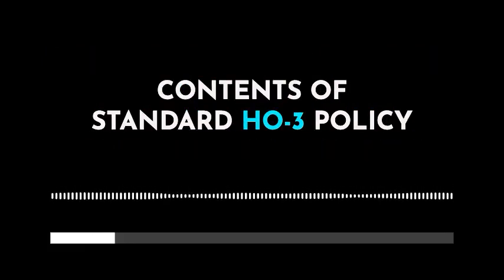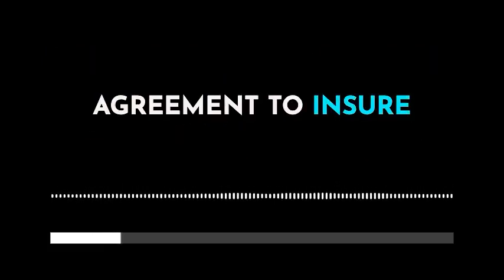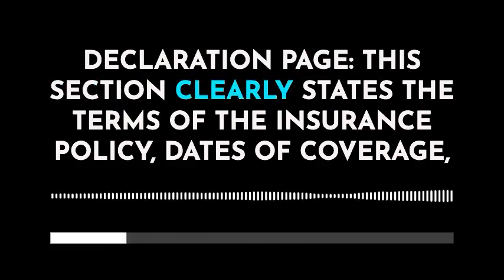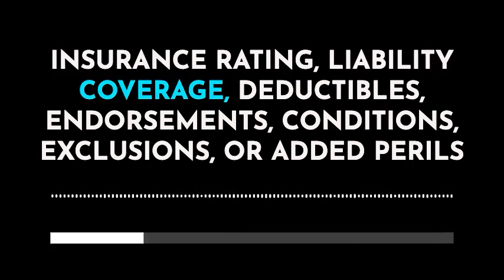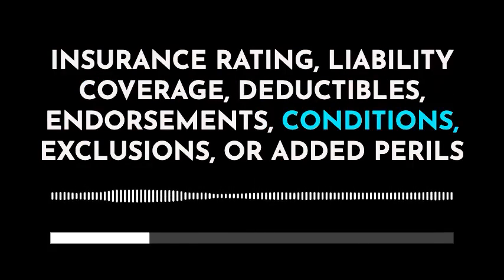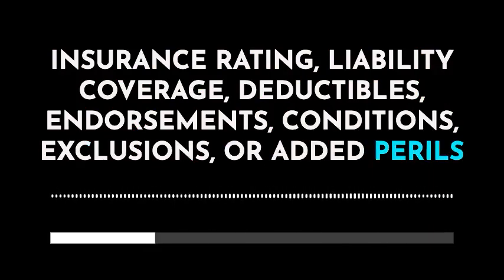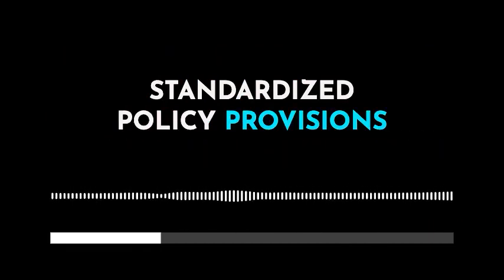Contents of Standard HO3 Policy. Agreement to insure. Declaration page. This section clearly states the terms of the insurance policy, dates of coverage, insurance rating, liability coverage, deductibles, endorsements, conditions, exclusions, or added perils. Standardized policy provisions.